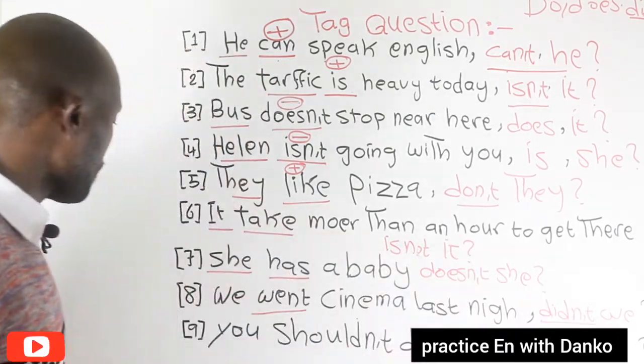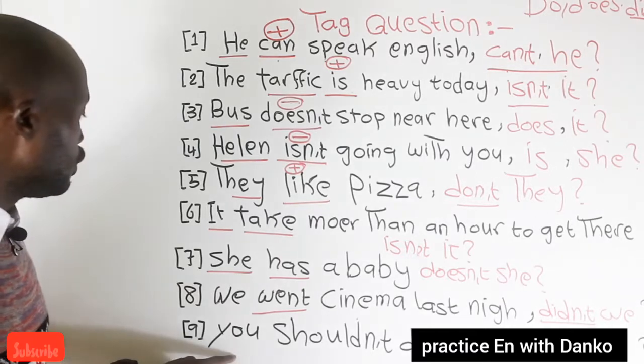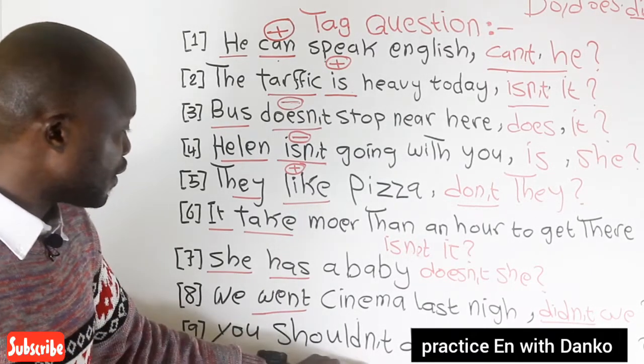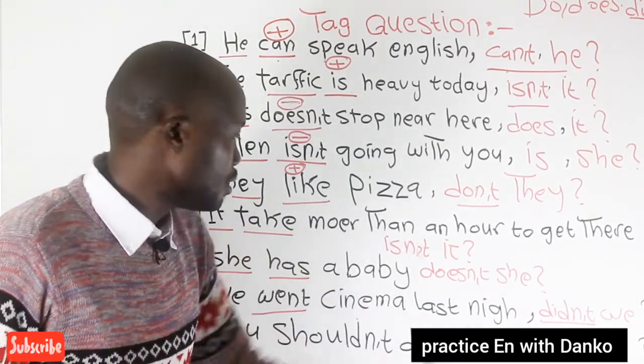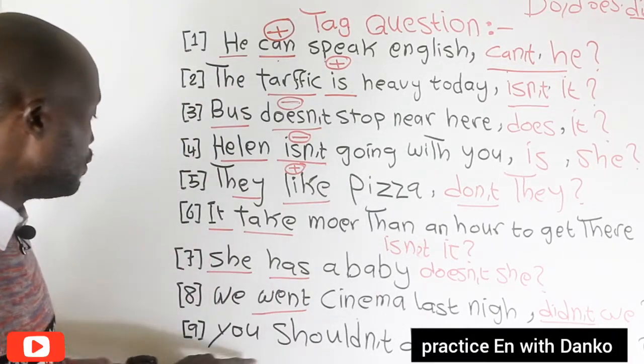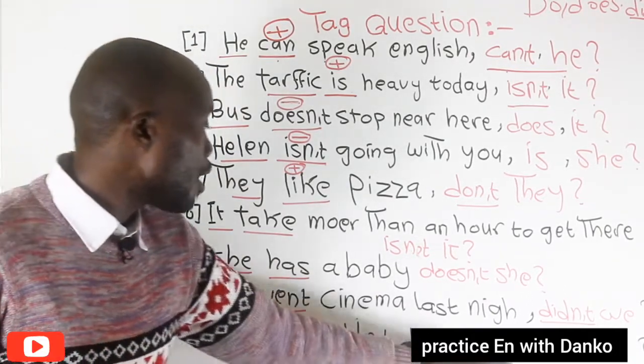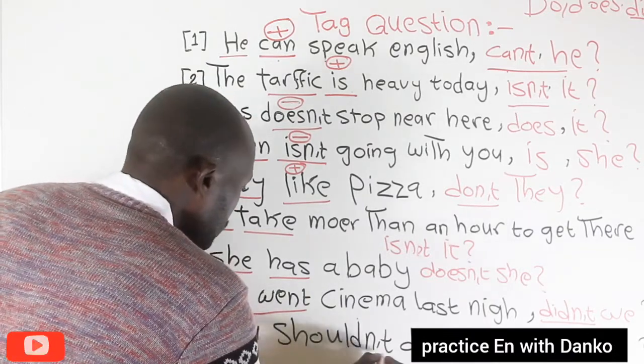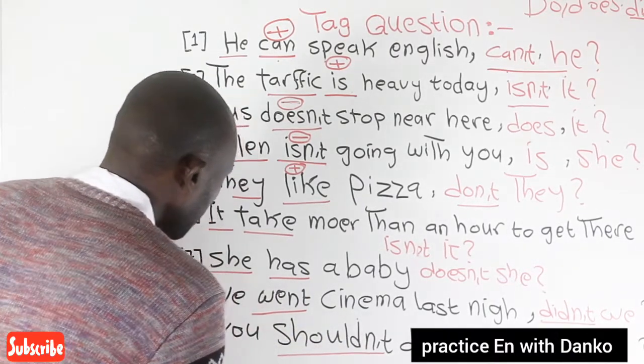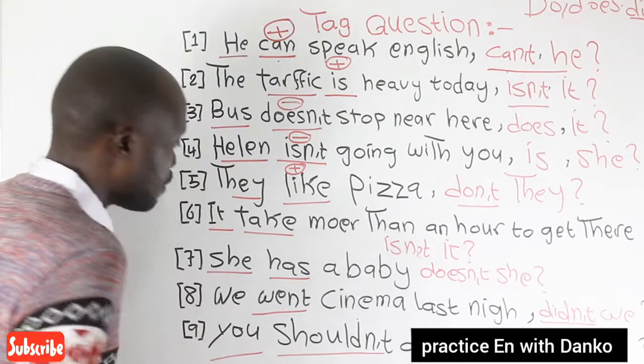Cool. Last one: you should not drink wine. The verb is should not and the pronoun is you.